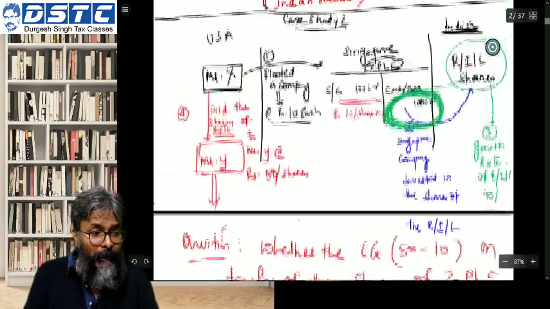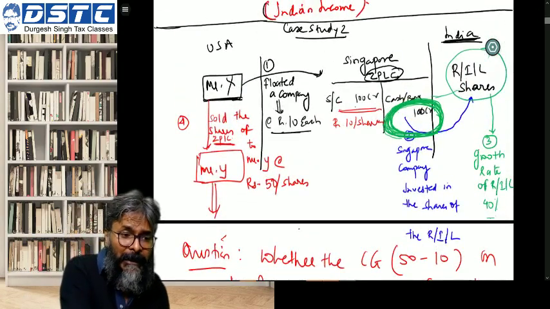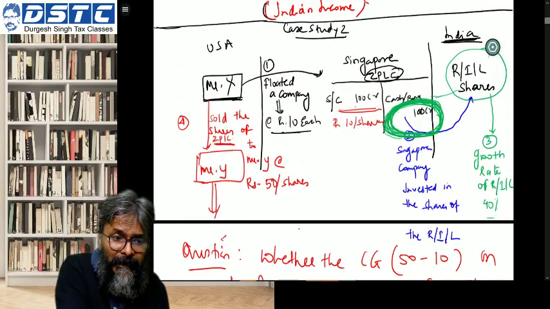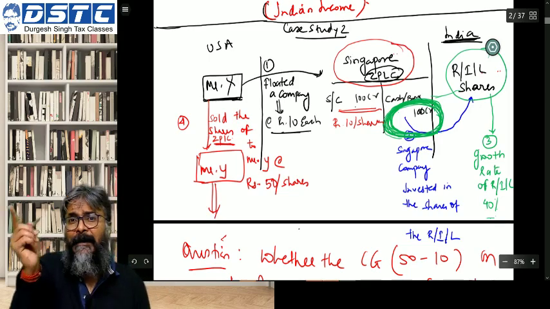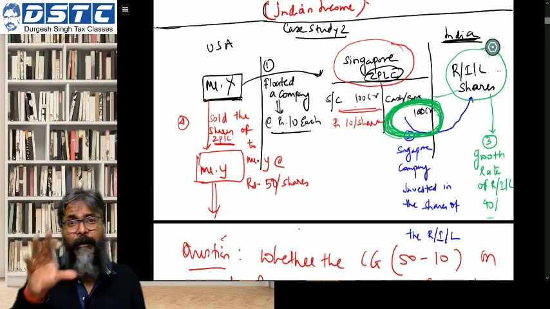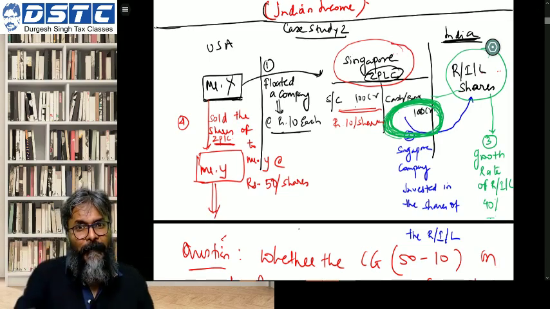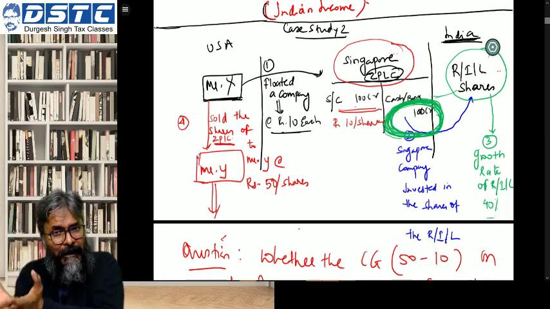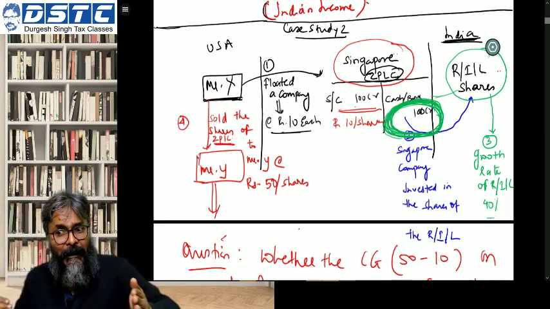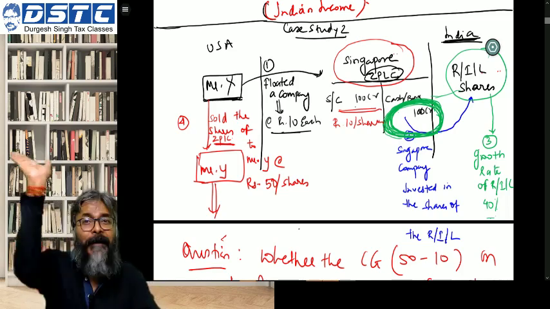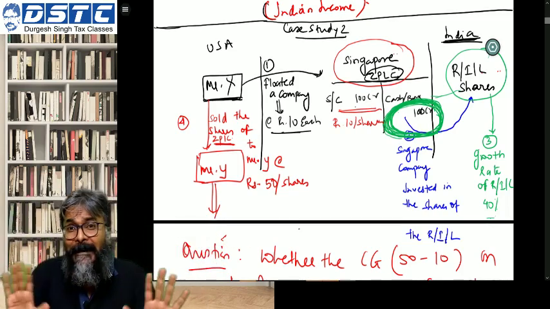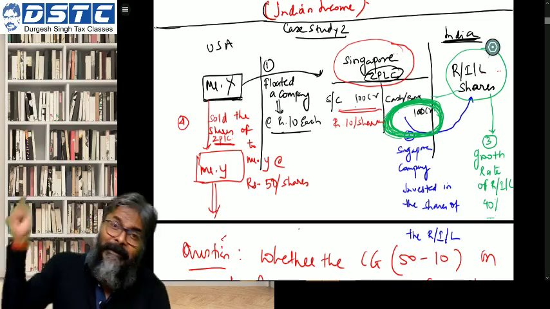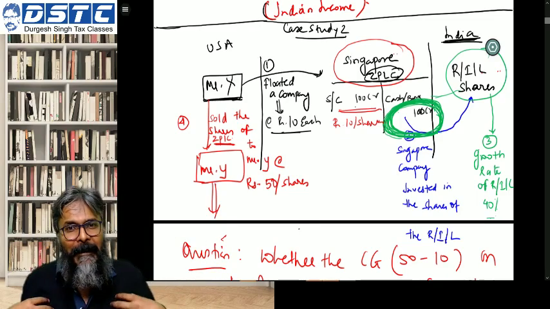What is the loophole in the law? Students, the loophole in the law is that everyone will invest in India, not directly but indirectly. Then instead of directly investing in the shares in India, I will come via a foreign company, and then I will sell the shares not of the Indian company, but I will sell the shares of the foreign company, and I will get my valuation.